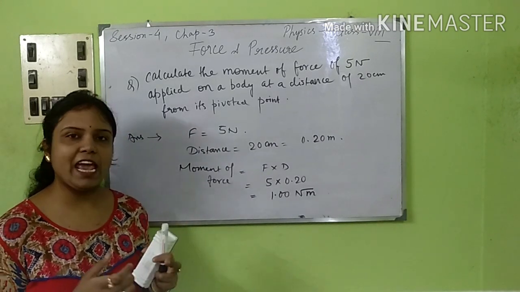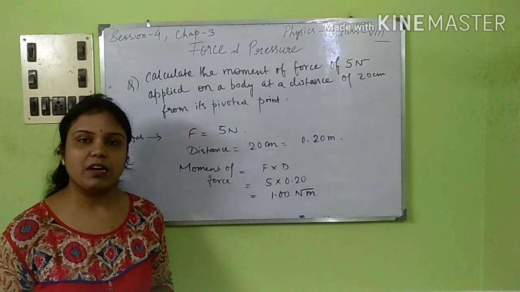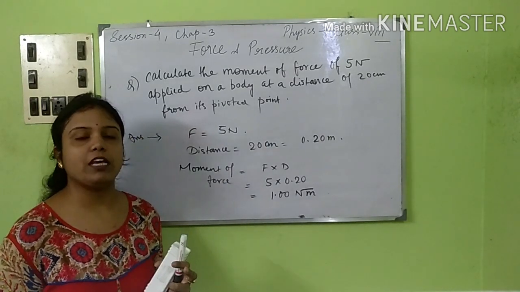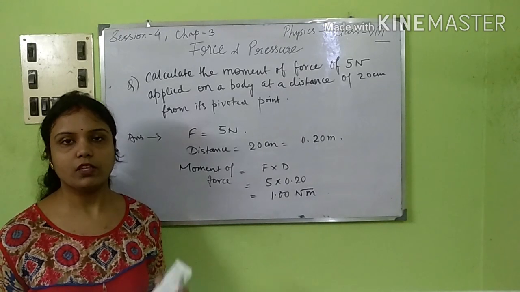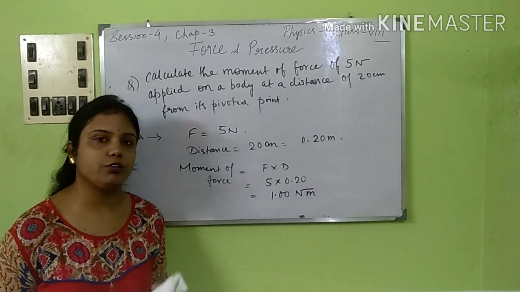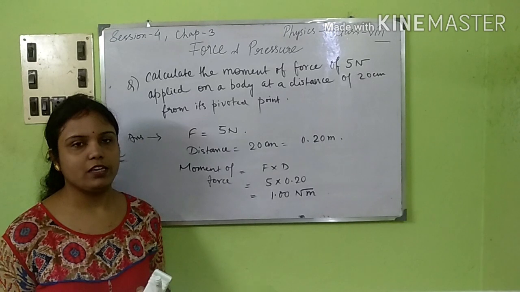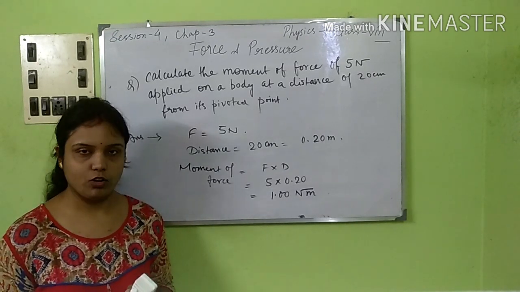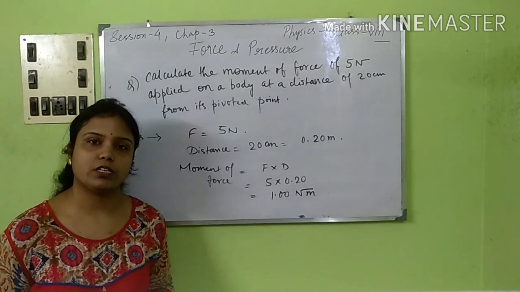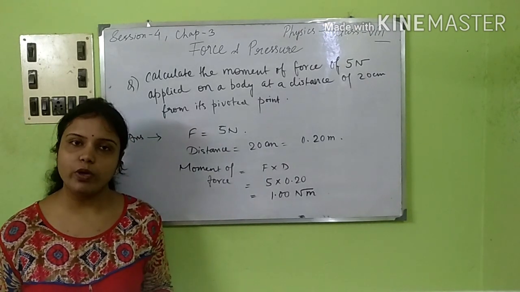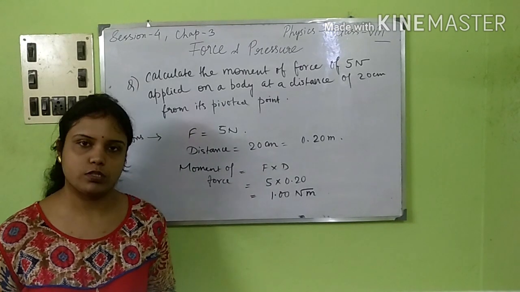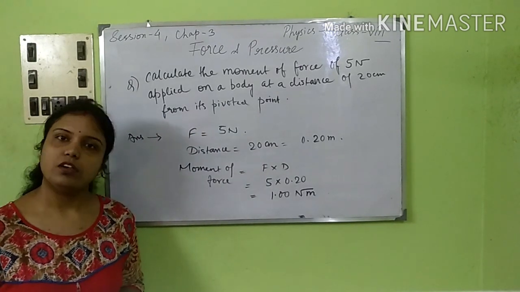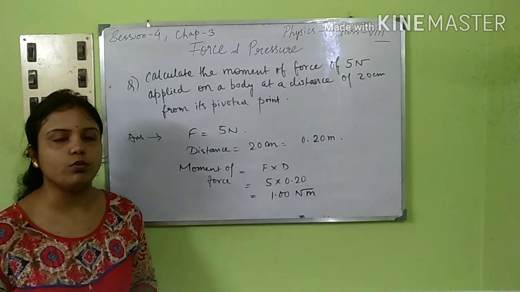Force can be applied in any particular direction, but thrust is always applied perpendicular to the area. So whenever a force is applied perpendicular to a given area, that is known as thrust. And if it is applied anywhere else, that is called force and not thrust. So this is a small difference between thrust and force. Where to use what, you will know accordingly.